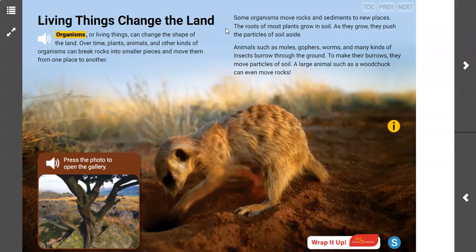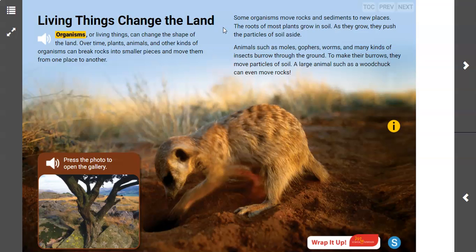The roots of most plants grow in soil. As they grow, they push the particles of soil aside. Okay, so that right there is one way that plants can change the earth. As they're growing, they can weather rocks because, like we saw in that last lesson, there was that tree kind of growing up through the rocks. When that happens, and we'll talk about this picture in a few minutes that also shows that, as the roots of a new plant grow, the roots get bigger, okay? So when that happens the soil gets moved around. It's not in the same place it was before, therefore it changes the land a little bit, okay?